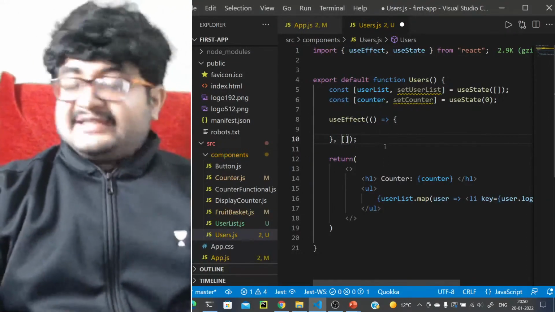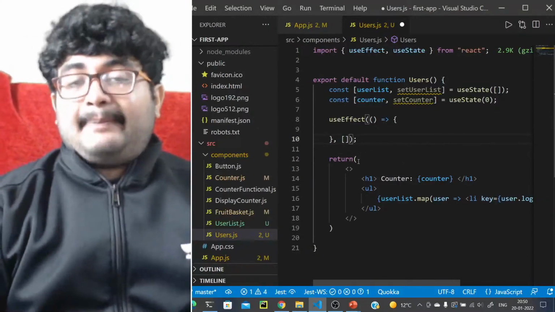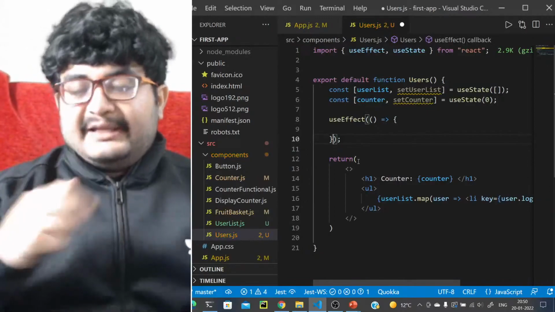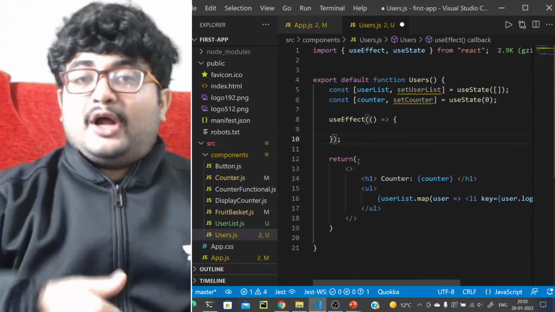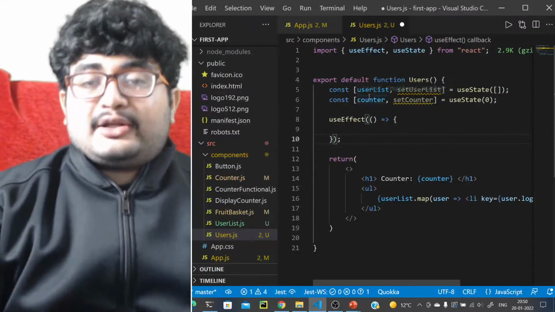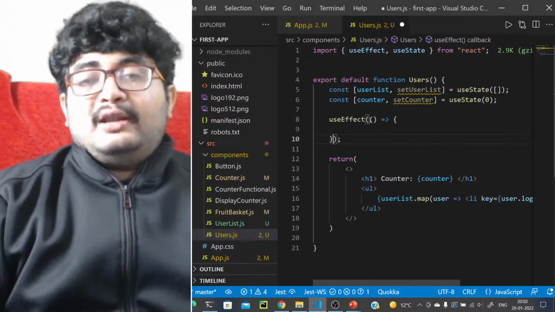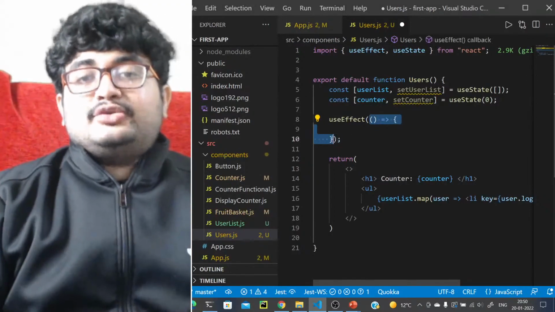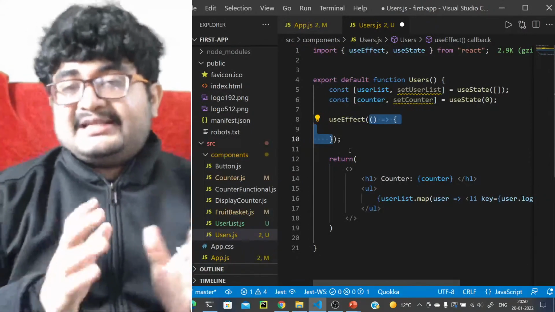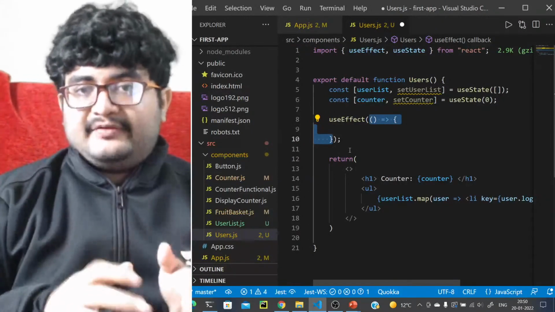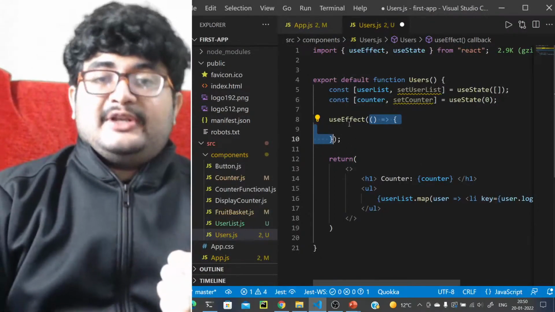Now a question for you: what happens if we pass an empty list? Firstly, what happens if we do not pass a list? If we do not pass a list, it is as if it will always update whenever a state or prop is changed, as if shouldComponentUpdate is always true. So this dependency list is similar to shouldComponentUpdate, whether your component should update or not. So whenever your state or props are changing, this will always be called.